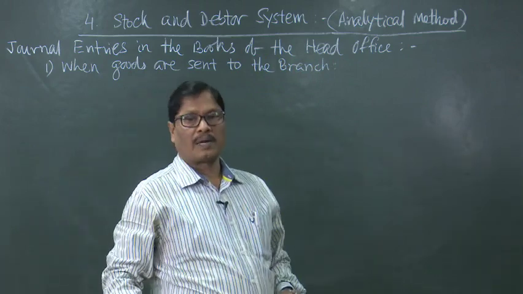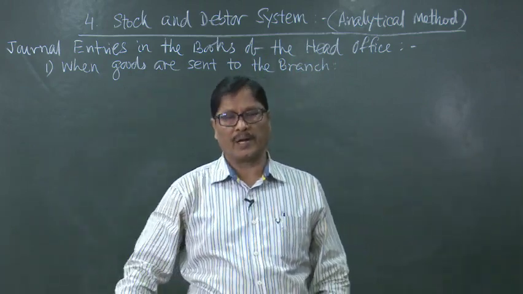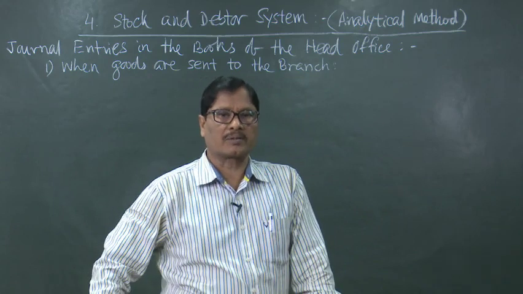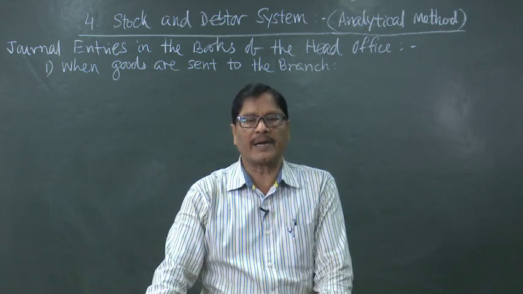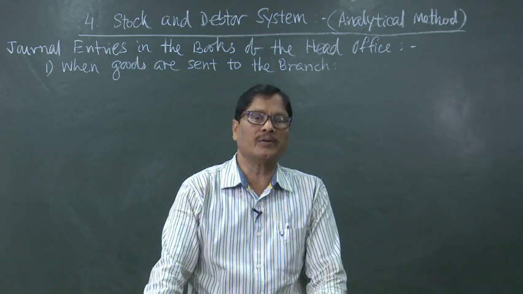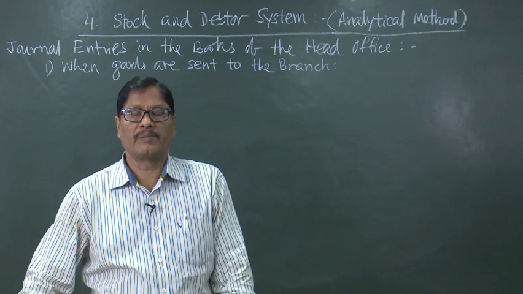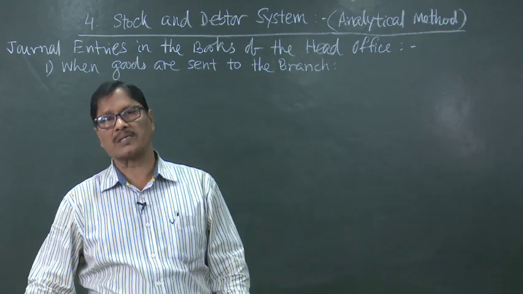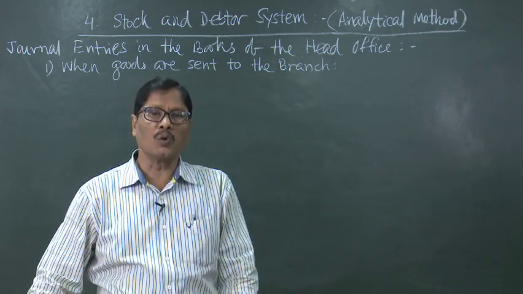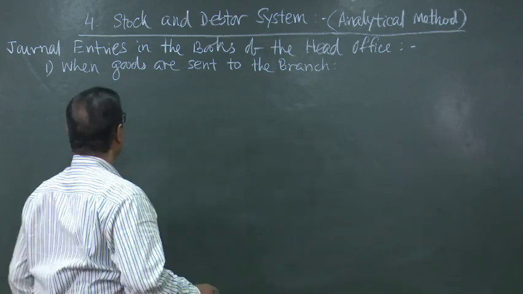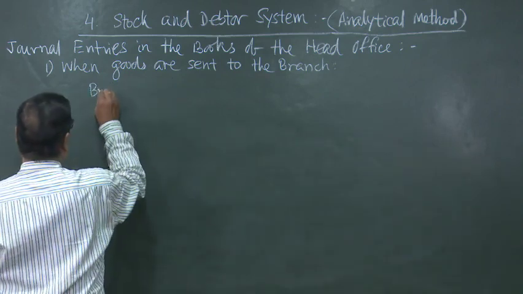First of all, assume that you are in the head office and you are doing the accounts. So, when goods are sent by the head office to the branch, what entry will you make? You will write branch stock account debited to goods sent to branch account. So, branch stock account debited